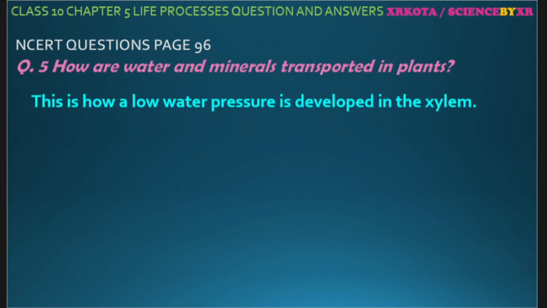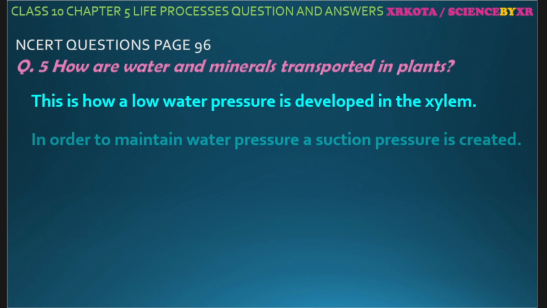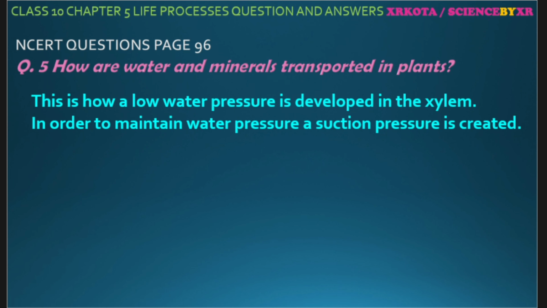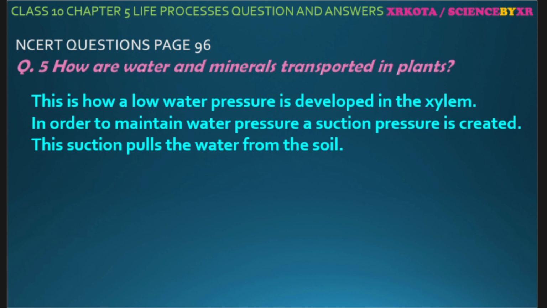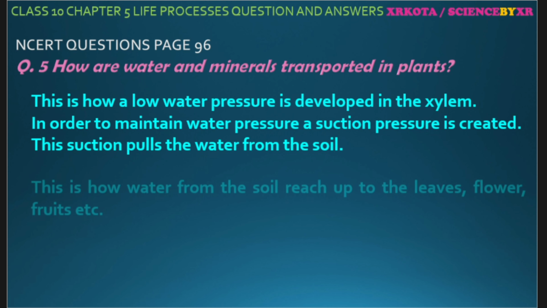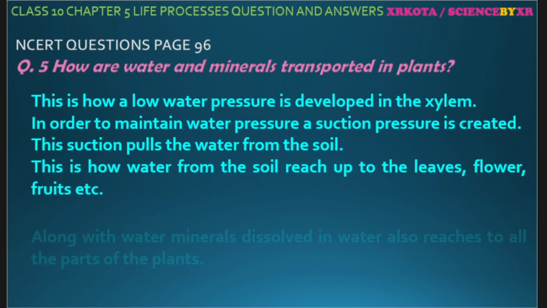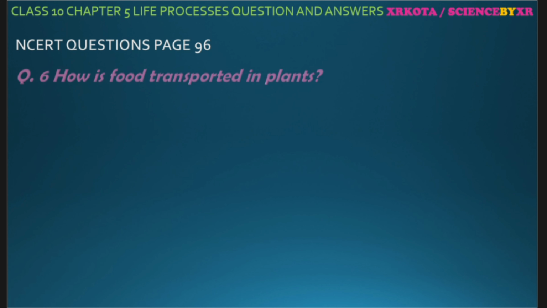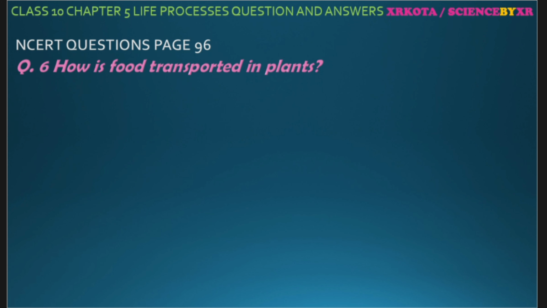Okay, so this is how low water pressure is developed in the xylem, and in order to maintain the water pressure, a suction pressure is created, which helps in sucking the water from the soil and transporting it to the various parts. Okay, चलिए next question number 6.